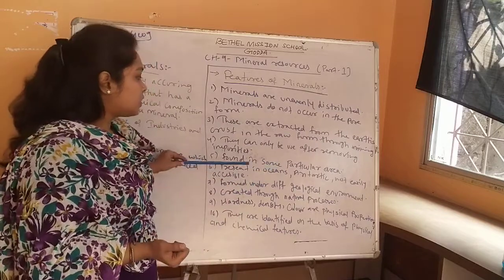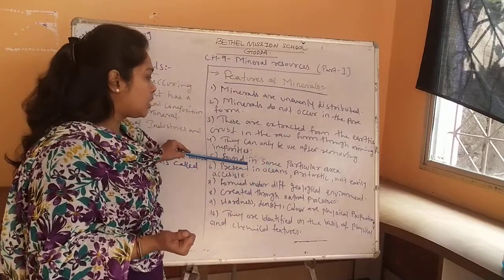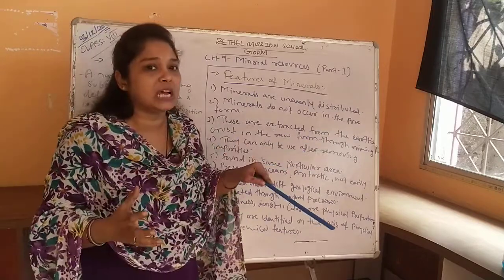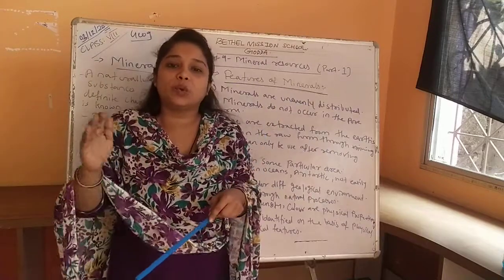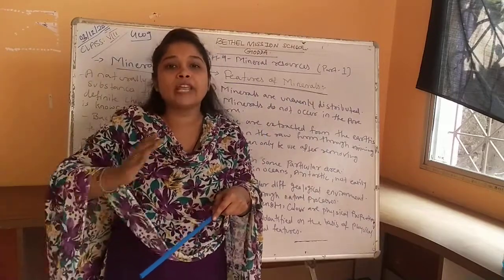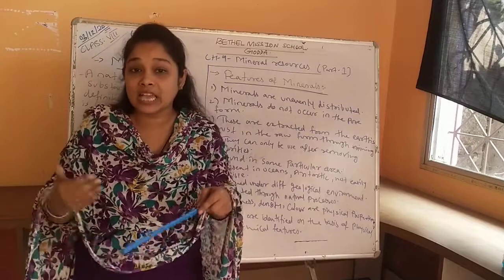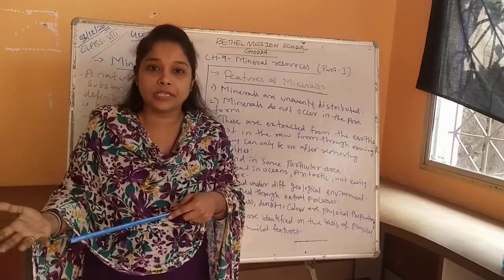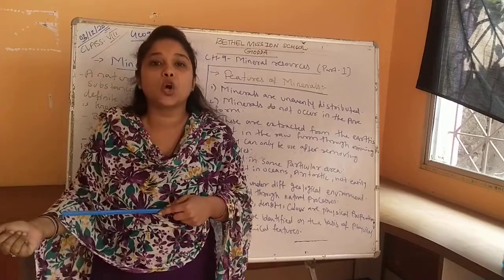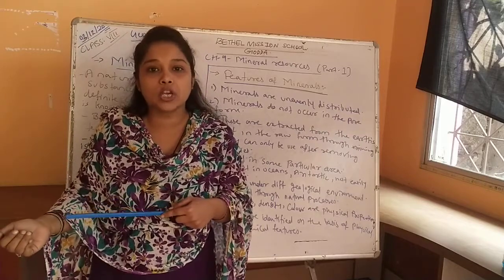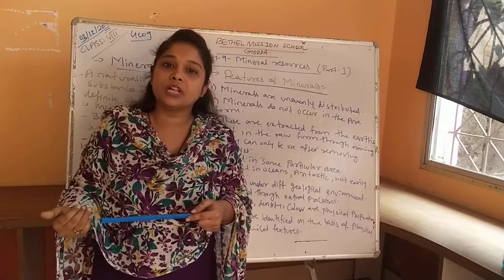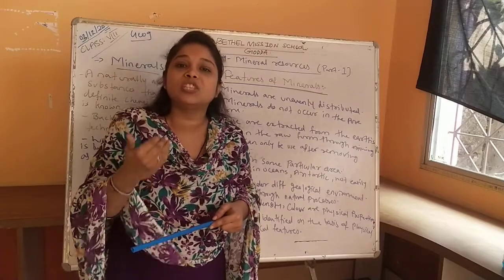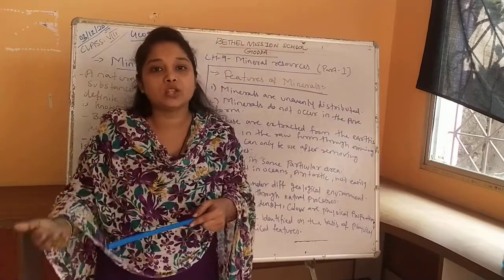Next one is minerals can be found in some particular areas. Some minerals can be found in some particular areas only. We cannot find those minerals in other areas. Like I have told you, oil and petroleum can be found in Gulf countries. Coal in India can be found in the northern side, especially in Bihar and Jharkhand. Like this, there are certain minerals which can be found in some specific places only.